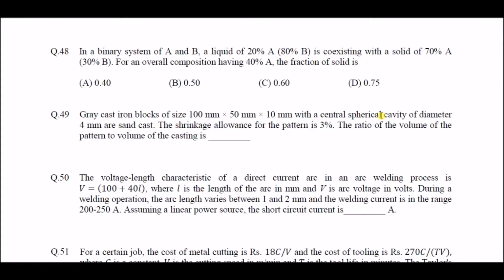Question 48. In a binary system of A and B, a liquid of 20% A, 80% B is coexisting with a solid of 70% A and 30% B. For an overall composition having 40% A, the fraction of solid is.